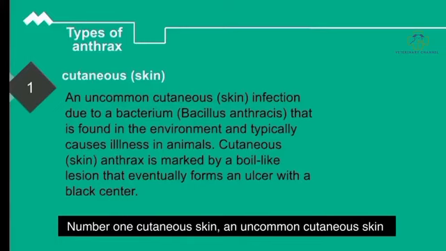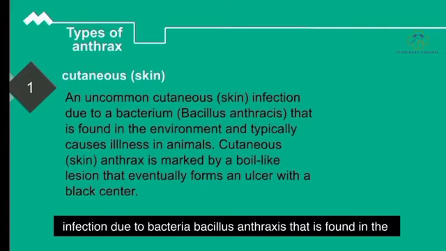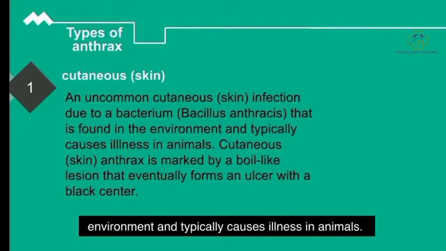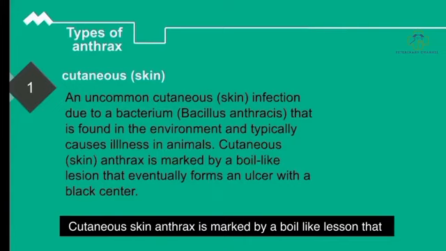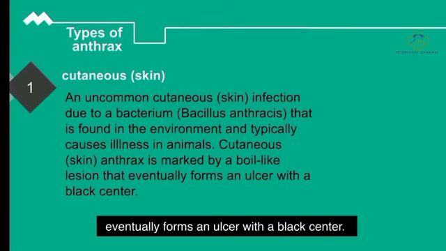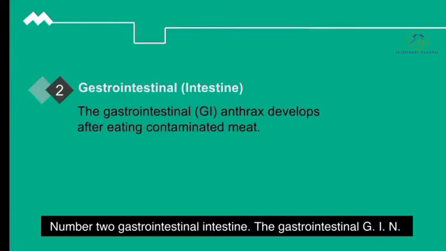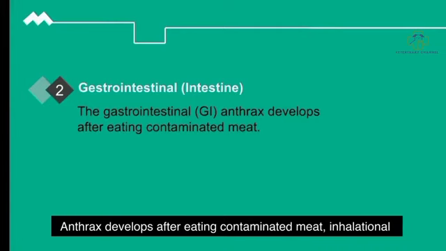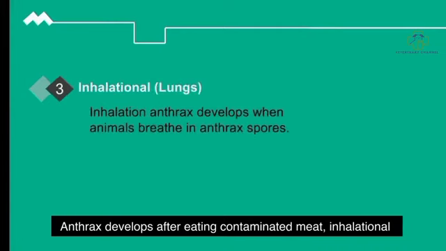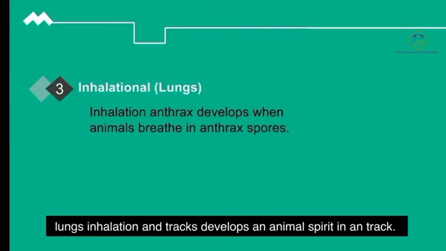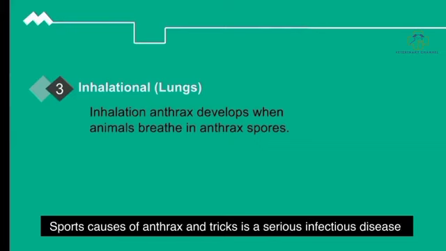Types of anthrax. Number 1, cutaneous, skin. An uncommon cutaneous skin infection due to the bacterium Bacillus that is found in the environment and typically causes illness in animals. Cutaneous skin anthrax is marked by a boil-like lesion that eventually forms an ulcer with a black center. Number 2, gastrointestinal, intestine. Gastrointestinal anthrax develops after eating contaminated meat. Number 3, inhalational, lungs. Inhalation anthrax develops when animals breathe in anthrax spores.